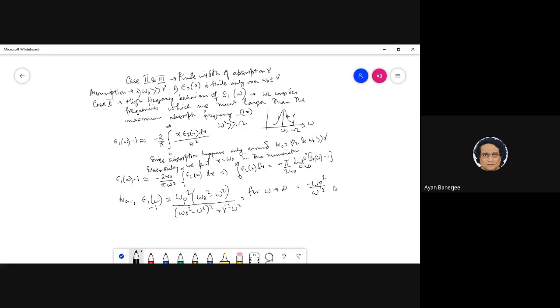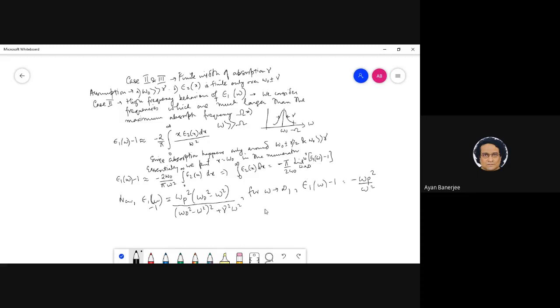Basically epsilon 1 omega minus 1 is minus omega p square by omega square, right? Which now straight away means that I can put this here and this omega square cancels.